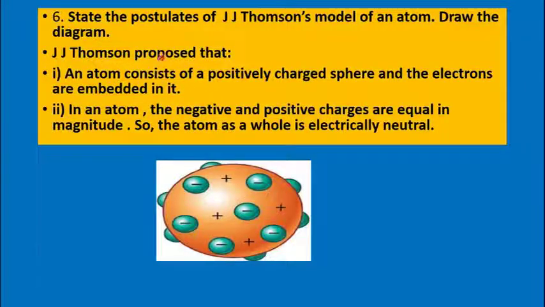Now, what were the postulates of J.J. Thomson's model of an atom? And you have to draw the diagram in your notebook neatly. J.J. Thomson proposed that an atom consists of a positively charged sphere and the electrons are embedded in it. In an atom, the negative and positive charges are equal in magnitude. So the atom as a whole is electrically neutral. These were the postulates of J.J. Thomson, which were very important.